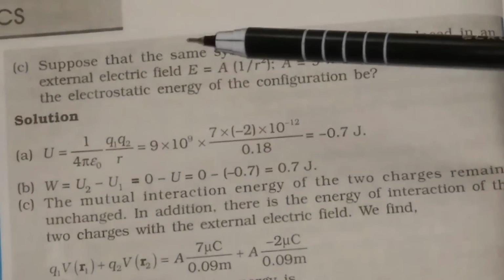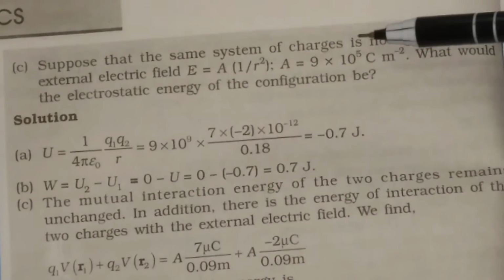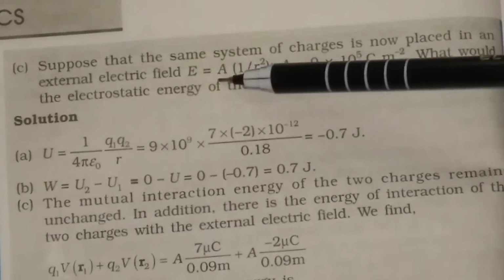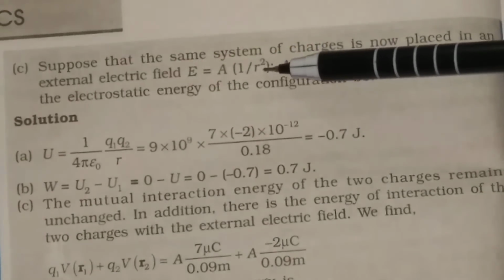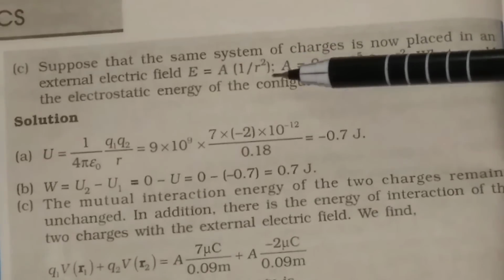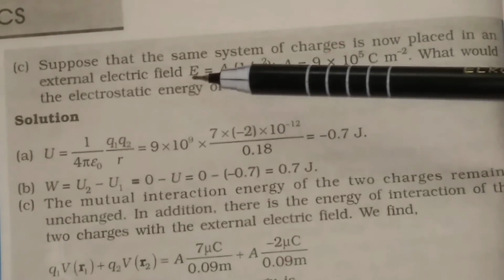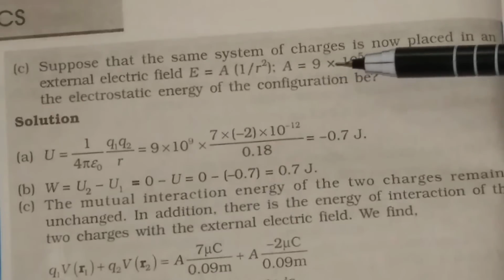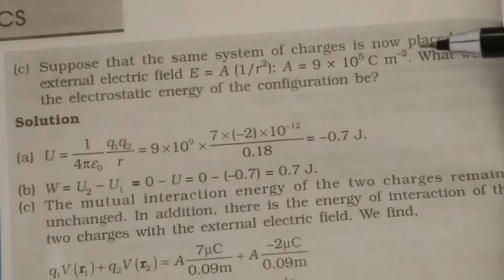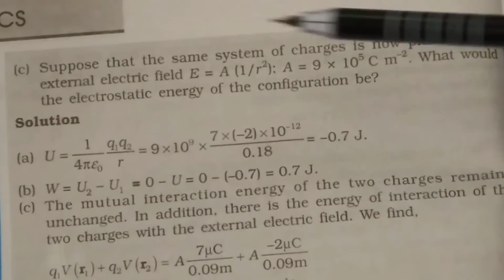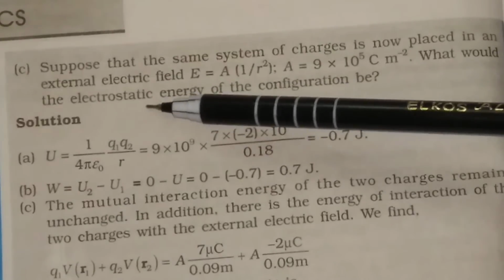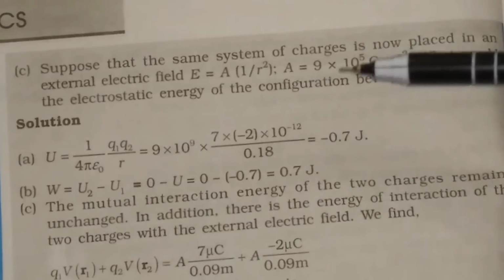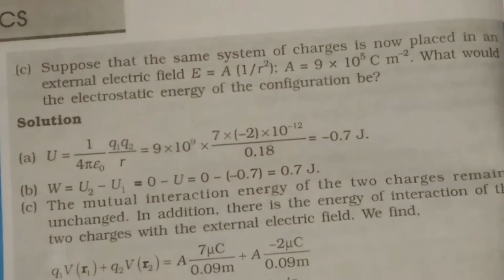Then the next question is, suppose that the same system of charges is now placed in an external electric field E equal to A into 1 divided by R square. This system of two charges is placed in an electric field E equal to A by R square, where A is given as 9 into 10 to the 5 coulomb meter to the minus 2. What would the electrostatic energy of the configuration be? Now what will be the electrostatic potential energy of the configuration?